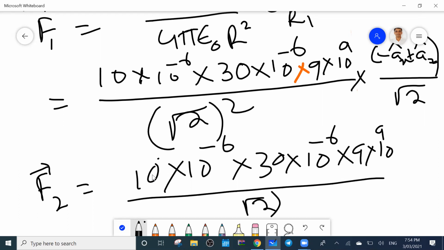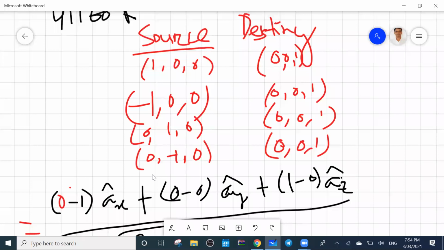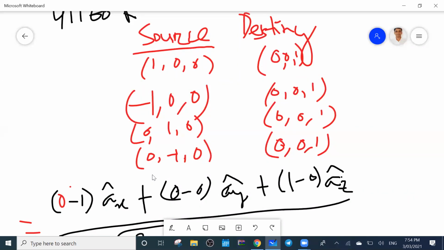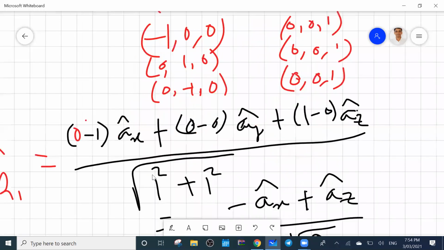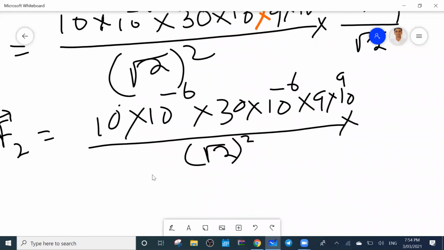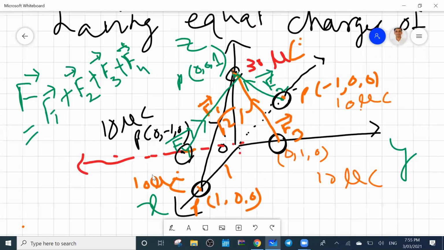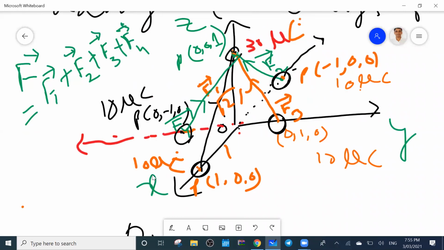Any doubt here? The distance here also is root 2. See here: 0 minus 1, 1 whole square, plus 1 minus 0, 1 whole square. So that becomes root 2 square. Yes, sir. Understood, sir. The distance will be root 2, or in the diagram also you see. Which one is the second point?